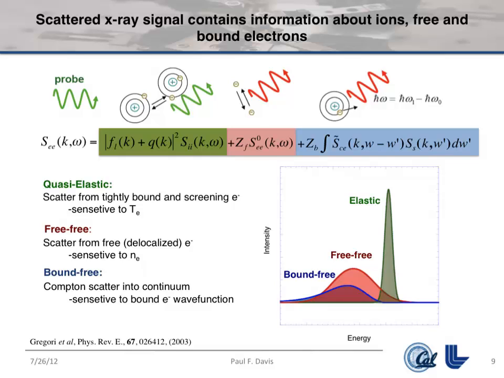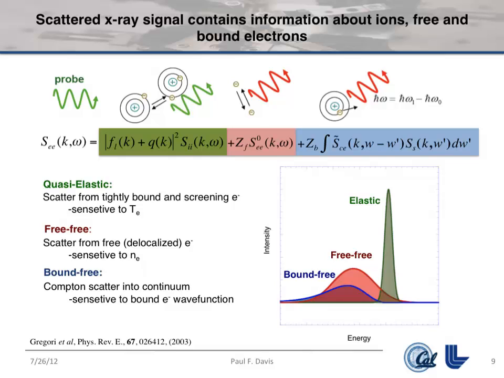So here's what a hypothetical X-ray scattering spectrum might look like. And we generally, in a cartoonish way, can divide it into three components. One sits at the energy of the probe X-ray, which is essentially elastic scattering from the ions in the system. And you can write down an equation for what that is. And the important thing to take out of that equation is that the cross-section depends on the ion structure, which is an important descriptor of basically where the ions are, how they are moving.